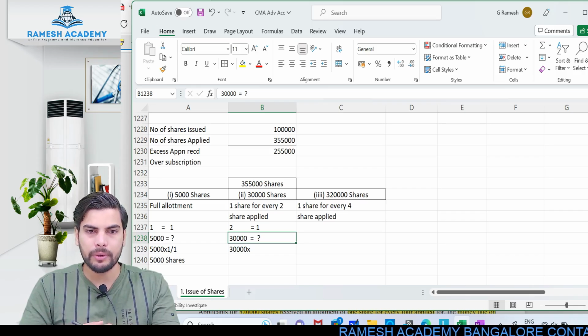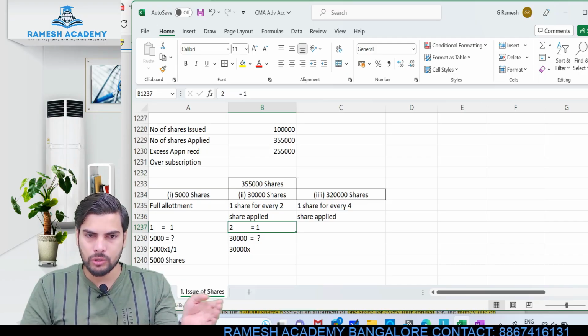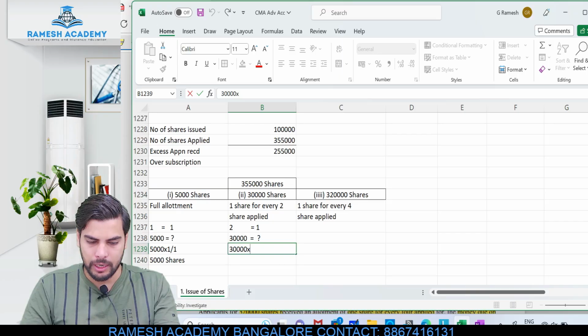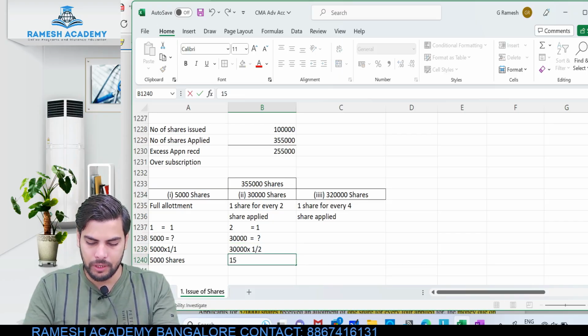This 30,000 represents the number of shares which were actually applied, so the number of shares actually applied should come on the left. Basically half, guys. So this would be 15,000 shares.